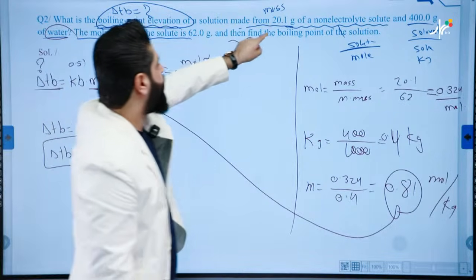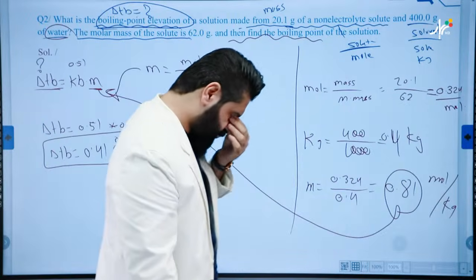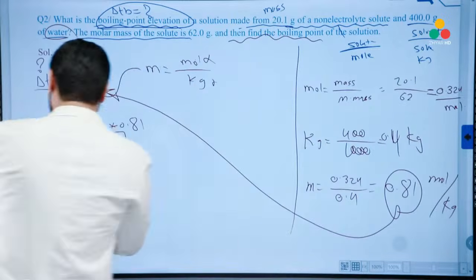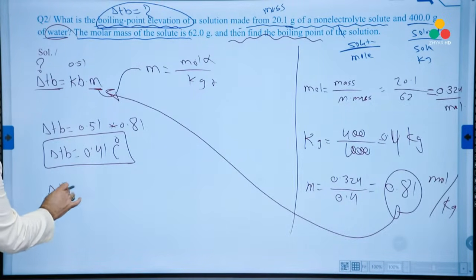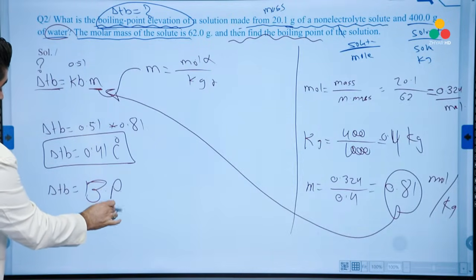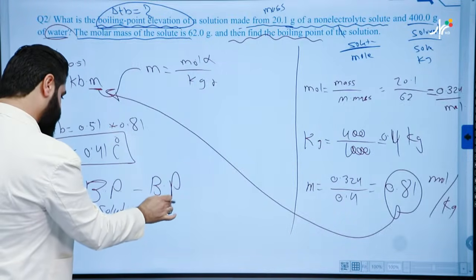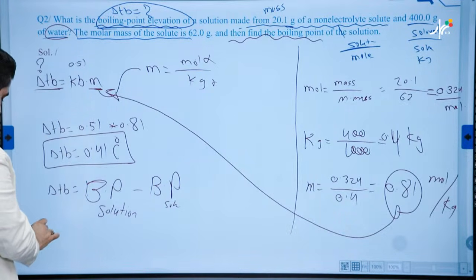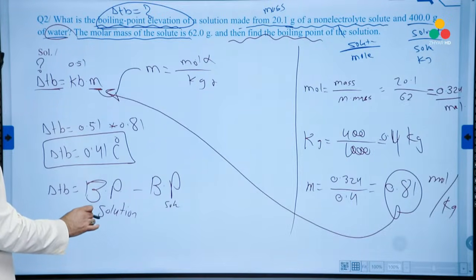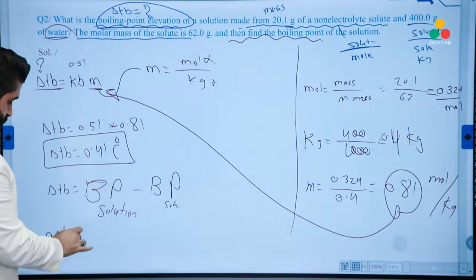And then find the boiling point of the solution. So that means we should use the second formula. Delta TB equals boiling point of solution minus boiling point of solvent. Delta TB is 0.41 equals boiling point of solution is what? We don't know. We should find out the boiling point of solution.